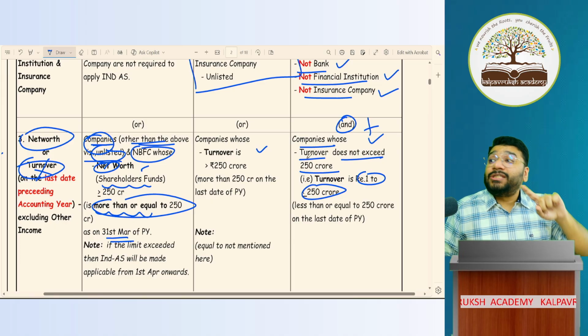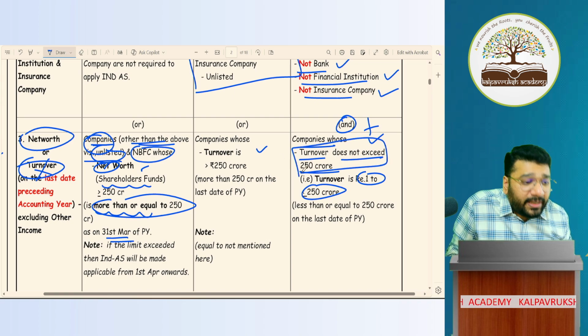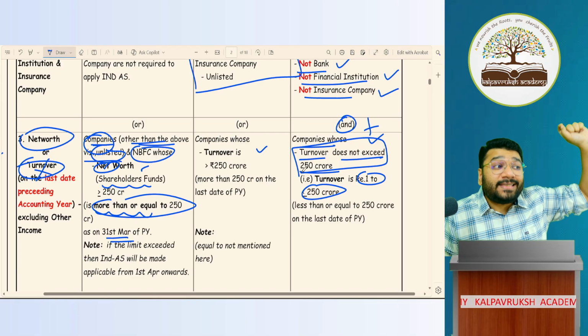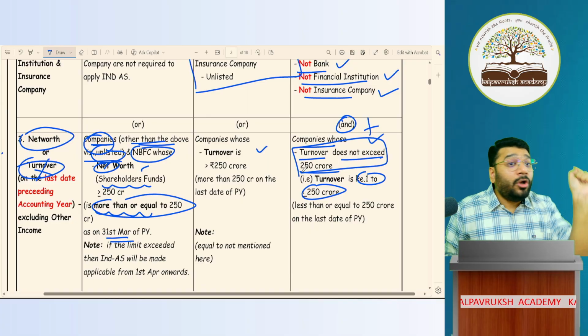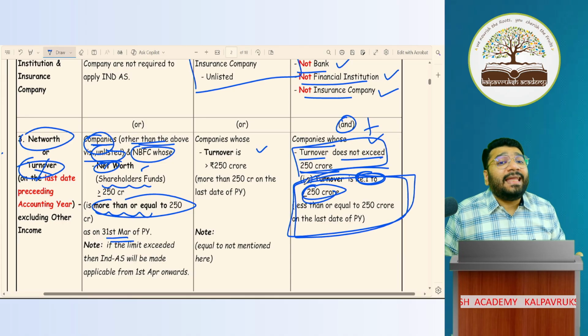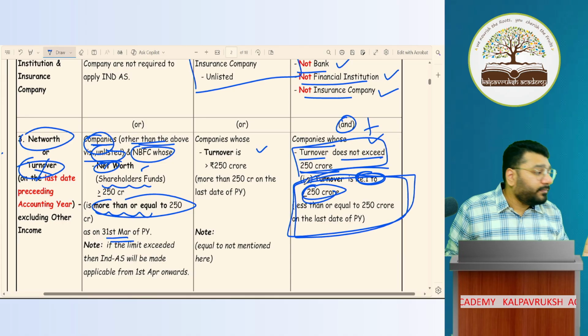So if your turnover does not exceed, this is the keyword. This you write in the exam. When you write the provision, the provision should be what? The companies whose turnover does not exceed 250 crore. This is the language you write. Don't write rupee 1 to 250 crore. This is only given for your understanding and explanation. Don't write this in the exam. Got it, not got it?